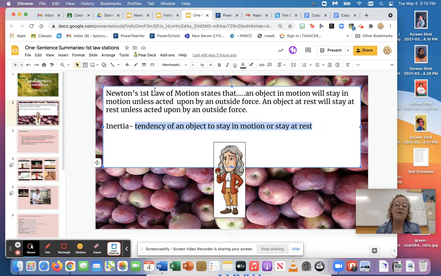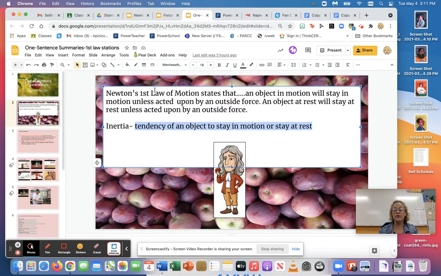Same thing goes for at rest. Let's say Dwayne "The Rock" Johnson and I are both taking a nap in our chair. Who is it going to be harder to physically move and get out of rest? It will be Dwayne "The Rock" Johnson. So it does depend on mass, okay? And it does depend on how big something is, which makes sense, right? If I had to pull a truck versus a bike, it's much easier to pull a bike than a truck. So the truck is going to have much greater inertia.